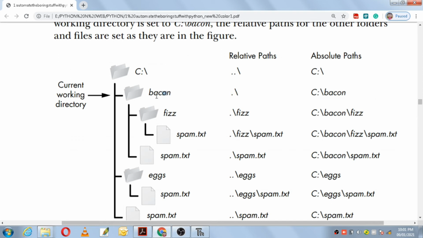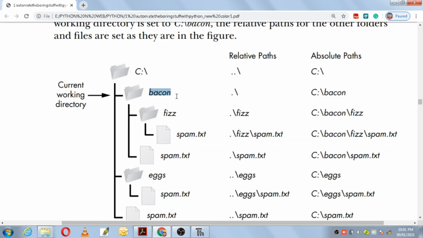Now inside the Bacon folder you have which folder here? Fizz. So fizz is under which directory here? Bacon directory. So you can just write dot as the current directory. Under dot you have which folder here? Fizz. So in relative path we are going to mention the path with reference to the current directory, not with reference to the root.